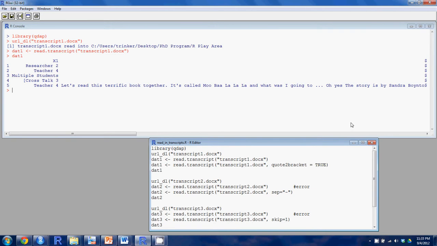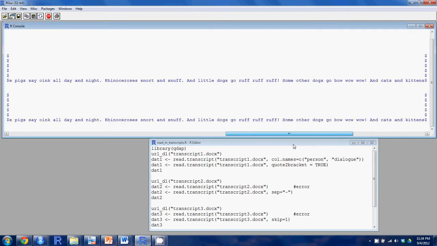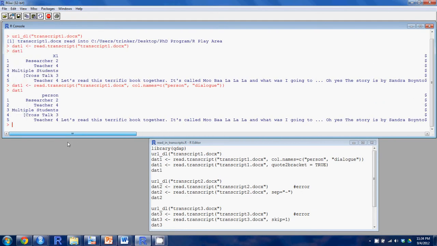Another argument you may want to take advantage of in read transcript is col.names, and you supply to it a vector. Let's call the first one person and the second one dialogue. Let's go ahead and read that in again and see what that looks like now. There, now it has the column names automatically on it. You'll see the brackets there, and this is not a big deal. Later I'll show you other methods for getting rid of these bracketed texts.